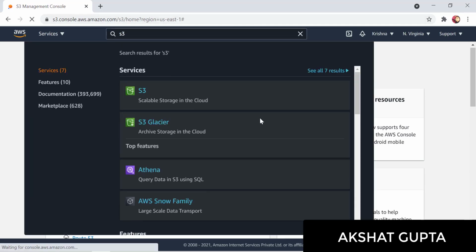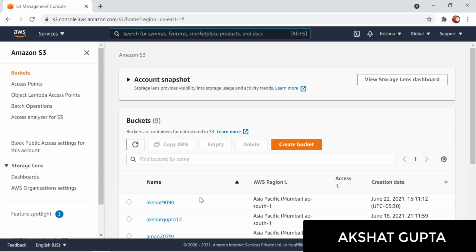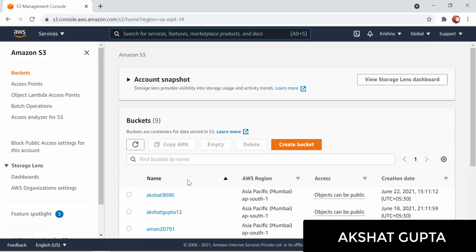Let's click on S3 here. You might find some buckets that are already created. We won't be using any of these buckets. We would be creating a new bucket, and the first point is to see how we can create a bucket where we would be storing our objects.